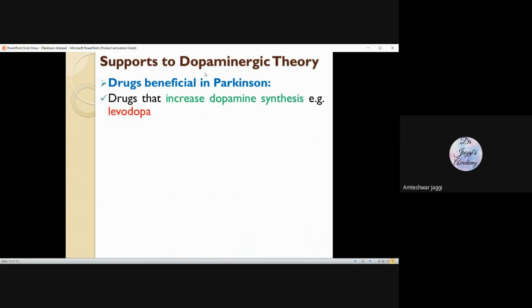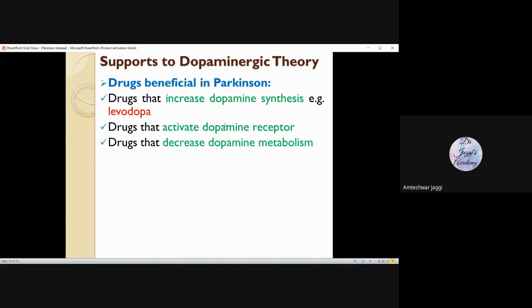Because it says that dopamine is reduced. So if you try to increase dopamine in the brain, you can overcome the symptoms of Parkinson. Levodopa, if you give it, increases the dopamine levels and the symptoms can be reduced. Or you can give certain drugs which activate dopamine receptors, or drugs that reduce dopamine metabolism.